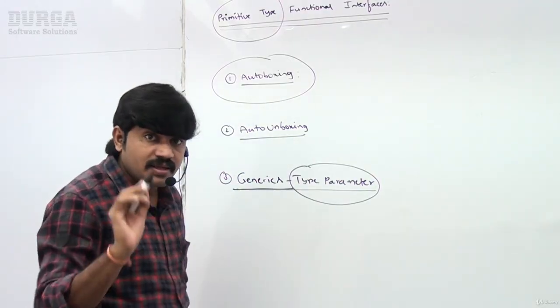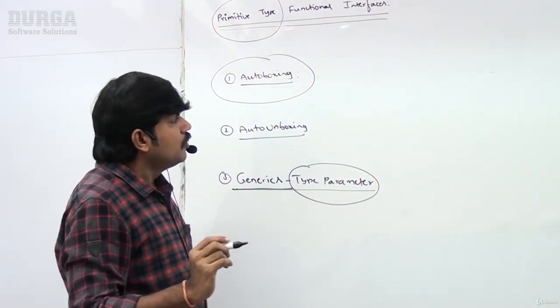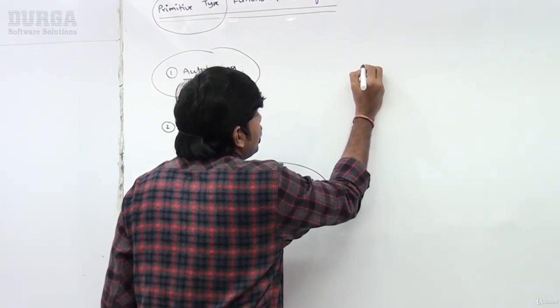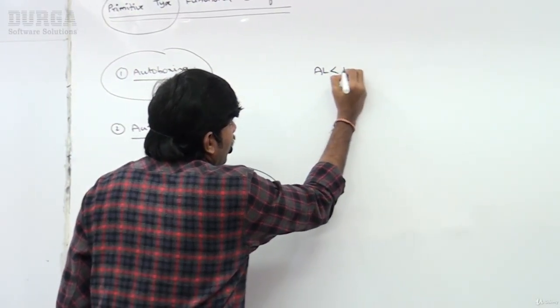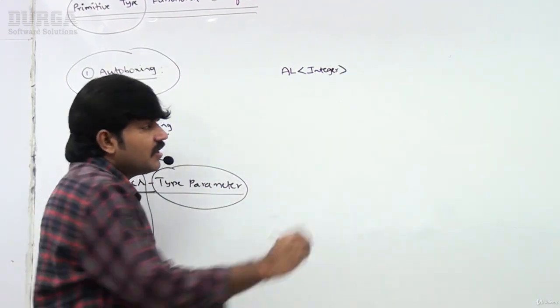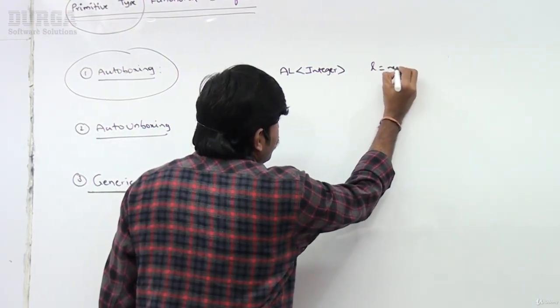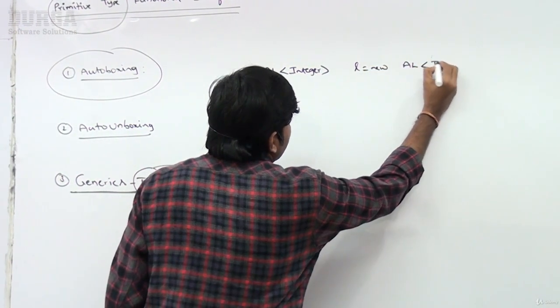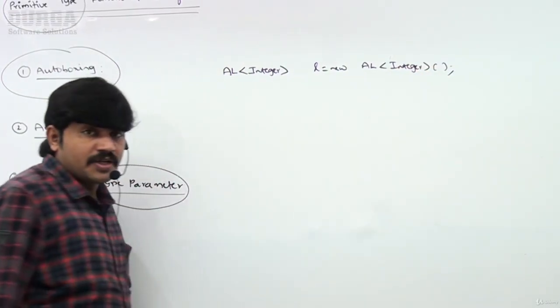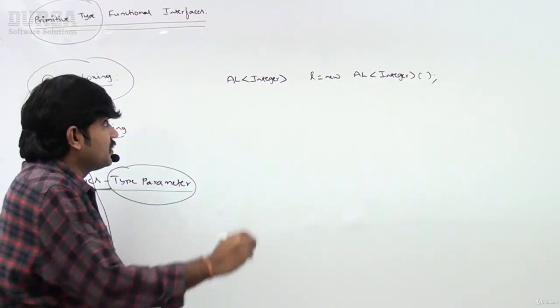Regarding the generics type parameter, suppose I am taking ArrayList of Integer l is equal to new ArrayList of Integer.